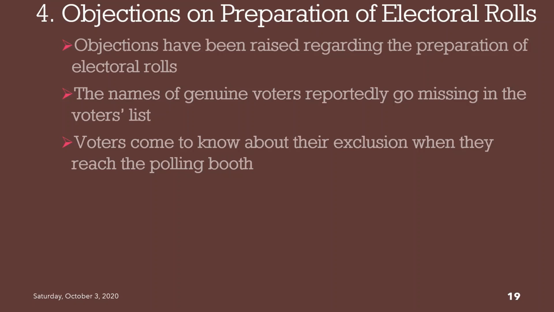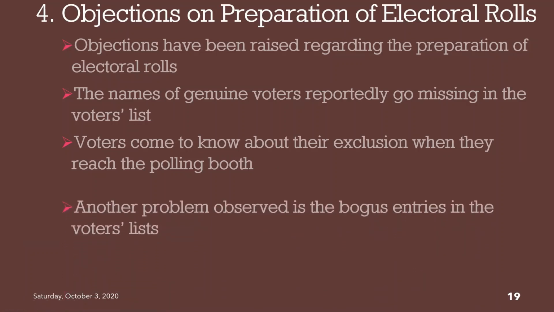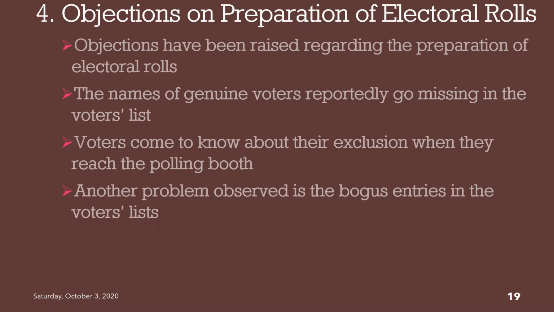Most of the time, opposition parties will criticize the ruling party. The opposition parties say that the ruling party is responsible for these kinds of happenings. They knowingly deleted the votes, because the deleted voters are in favor of the opposition parties. So these kinds of arguments will take place whenever a large number of voters don't find their names in the voters list. Another problem observed is the bogus entries in the voters list.